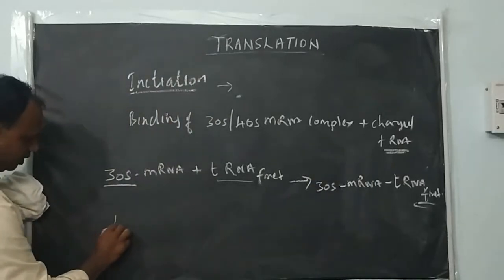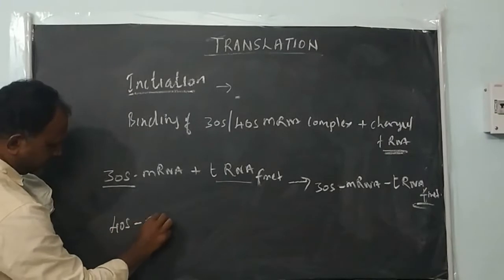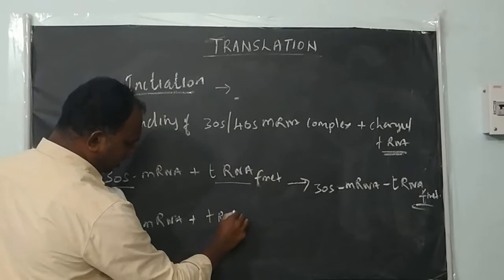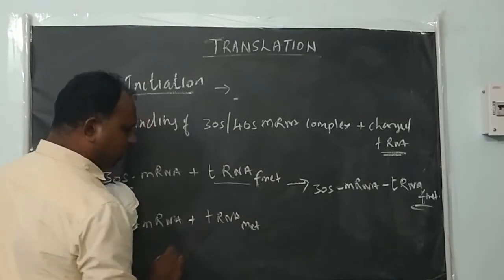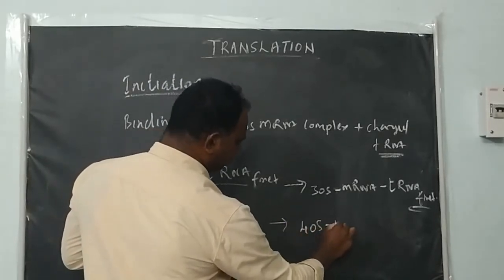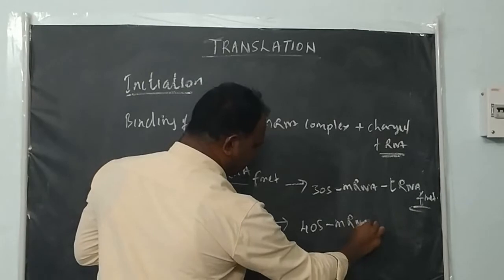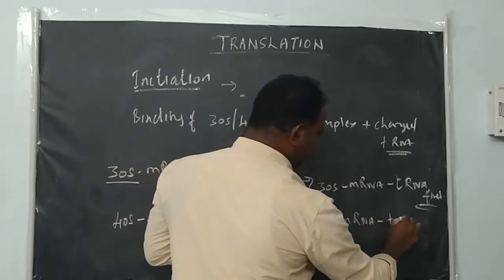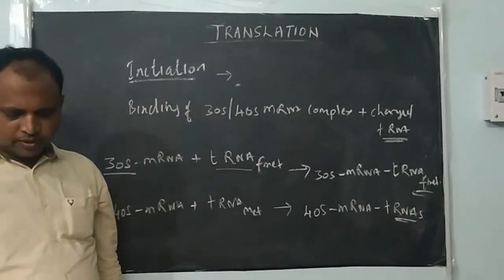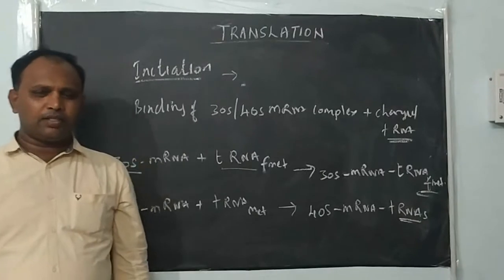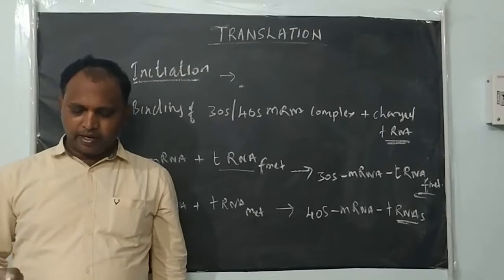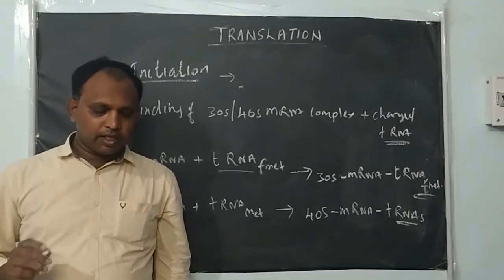Similarly in eukaryotes, 40S mRNA plus tRNA, which is methionyl, not formylated, form the 40S mRNA and methionyl tRNA complex. Once this small subunit, mRNA and tRNA complex is formed, the large subunit binds and they form the complete initiation complex.